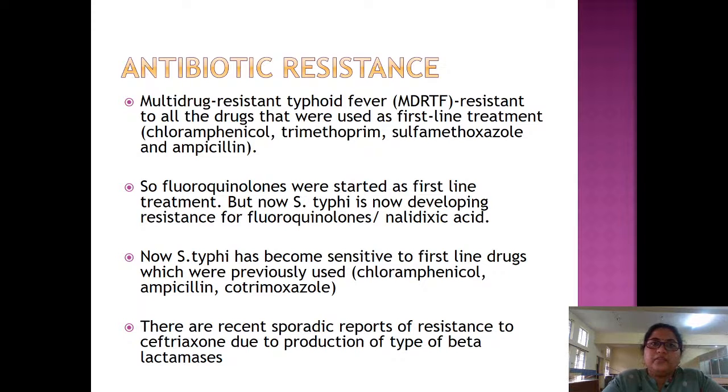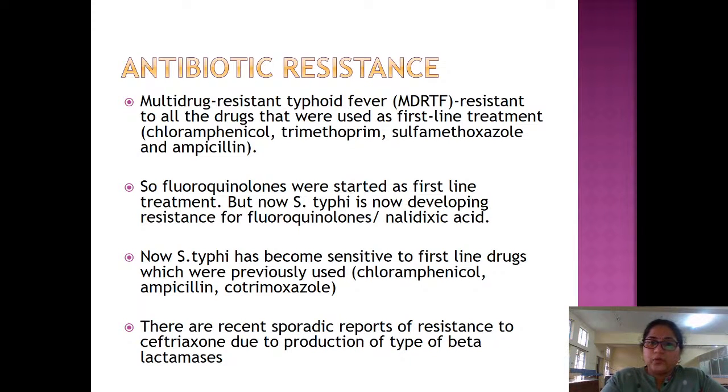But now Salmonella typhi is developing resistance even to fluoroquinolones and nalidixic acid. But surprisingly, Salmonella typhi has become sensitive again to the earlier first-line treatment, that is chloramphenicol, cotrimoxazole, and ampicillin. But the use of these drugs is limited because of their toxicity and side effects.